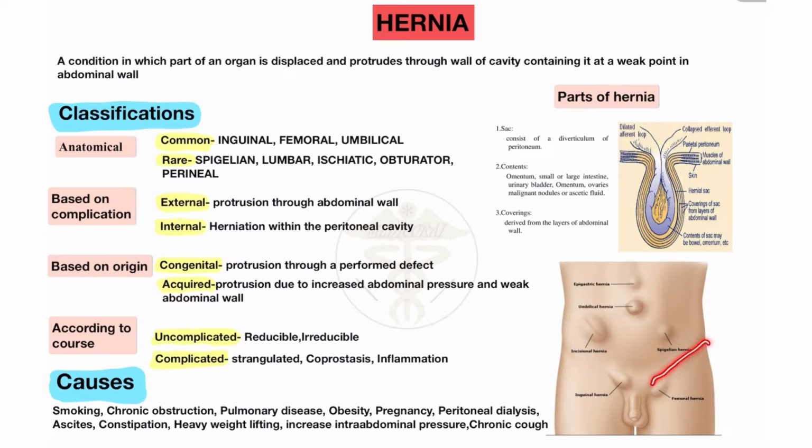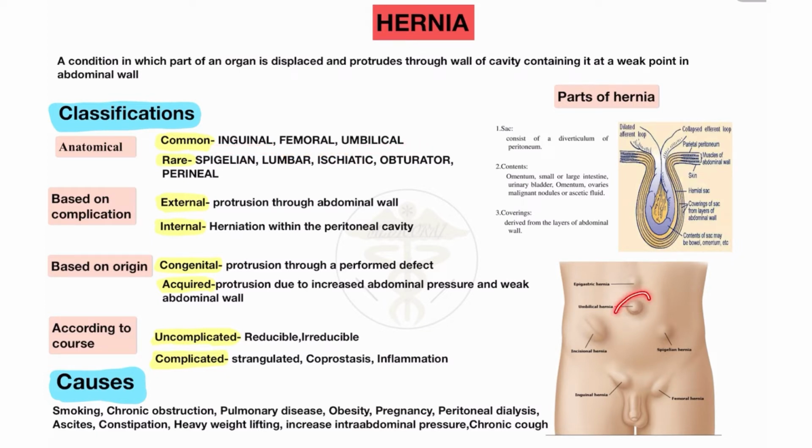So if the hernia occurs in this line then it is definitely an inguinal hernia. But when it is below this line and occurs in the femoral sac or femoral cavity, I will discuss it in the femoral hernia. So these are called femoral hernia. The most common types of hernia are inguinal, femoral, umbilical and para-umbilical.